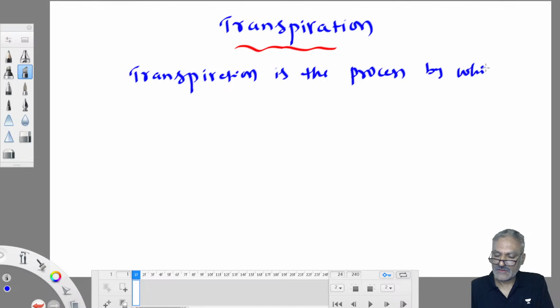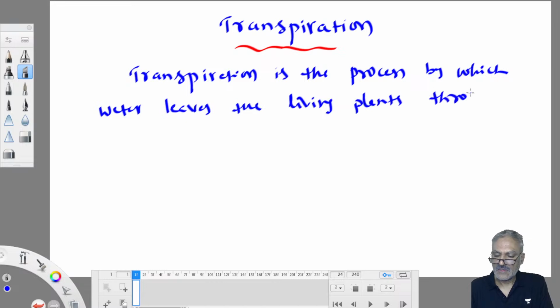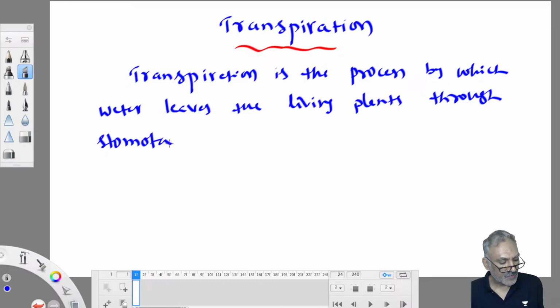Stomata means micropores on the leaves of the plant. Through those micropores, so much water gets out of the plant. That is called transpiration.